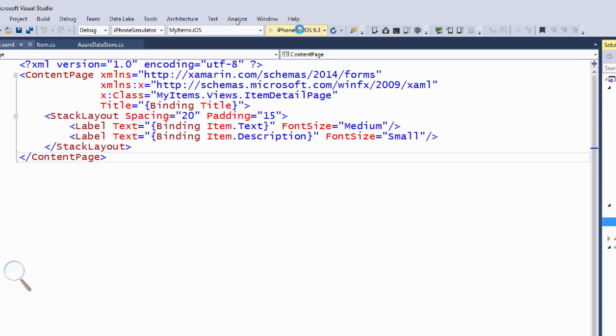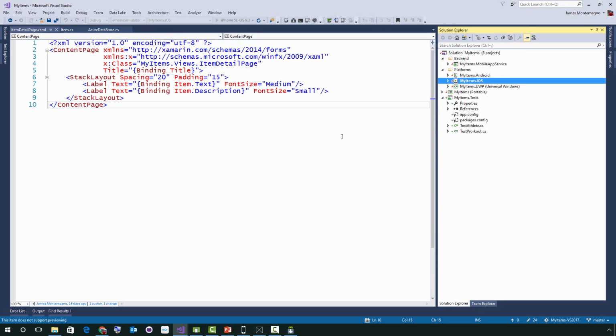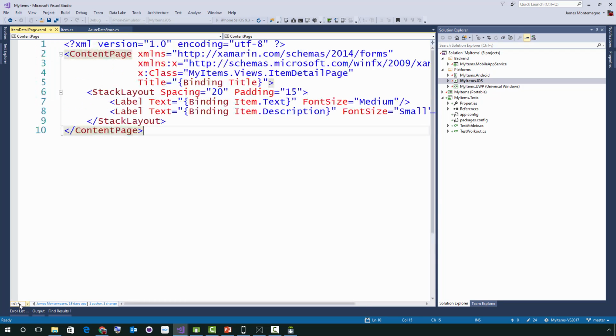When I hit debug, it's going to go out and create and launch a remote iOS simulator for Windows. I'll wait for this to build. There we go, building. I should say this is again a Xamarin Forms application. I'll make these fonts a little bit bigger too. So for instance, we have that stack layout, the description, all the data binding going on and the different layers that are inside of it.